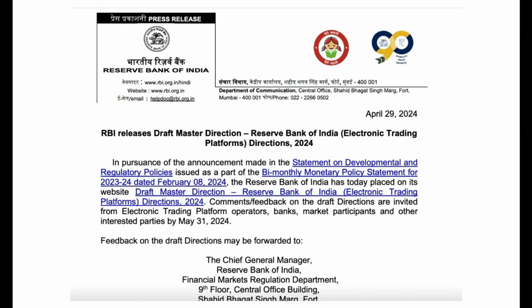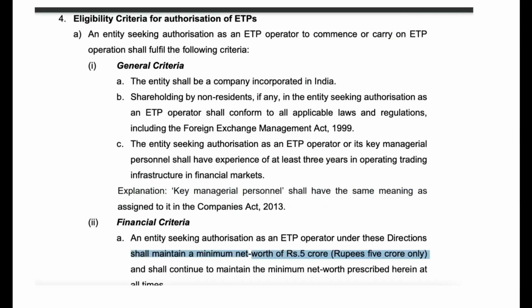Now let's come to electronic trading platforms, directions which are issued by the Reserve Bank. So this is only a draft. They are inviting your feedback or comments and then they will release the final draft. This is only a draft master direction. This is not the final master direction. This is for electronic trading platforms.